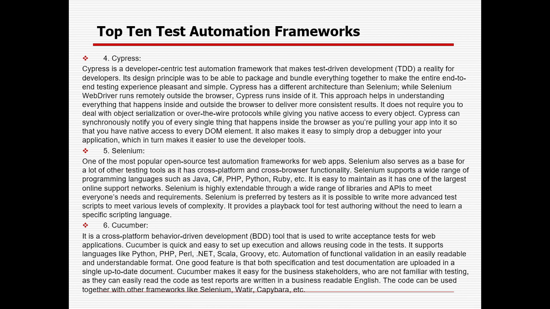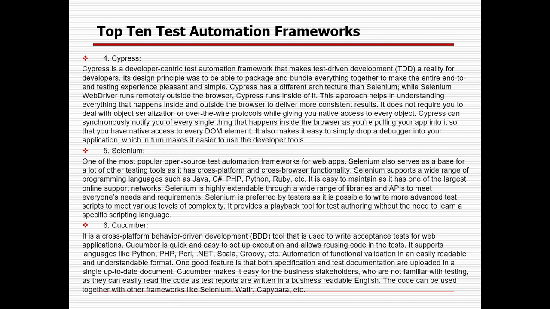Okay. So in Selenium, right, whenever we are working with a test engine framework, it is especially for the testers, whereas JUnit is for unit testing, right? But with Cucumber, every developer, tester, and business analyst can help in developing the framework, right? So it is a cross-platform behavior-driven development tool that is used to write acceptance tests for web applications.